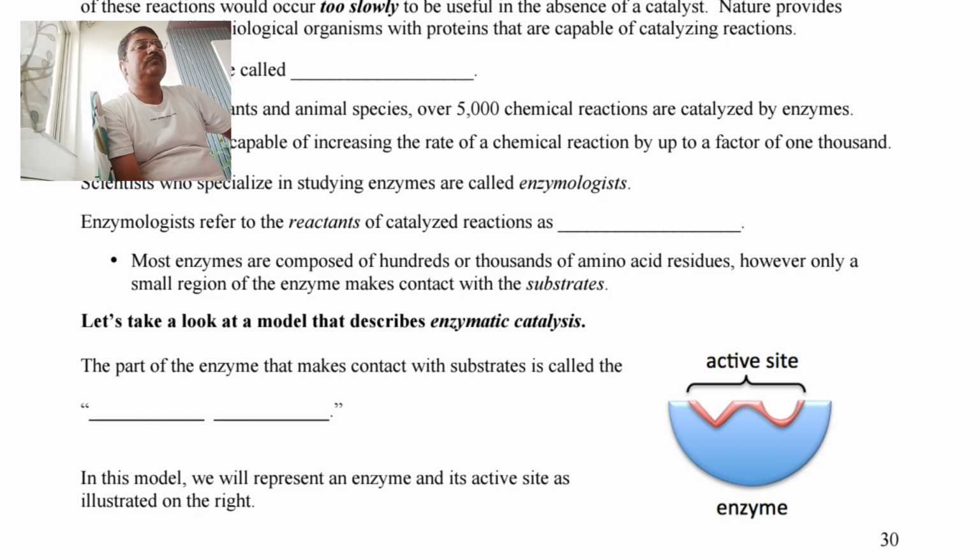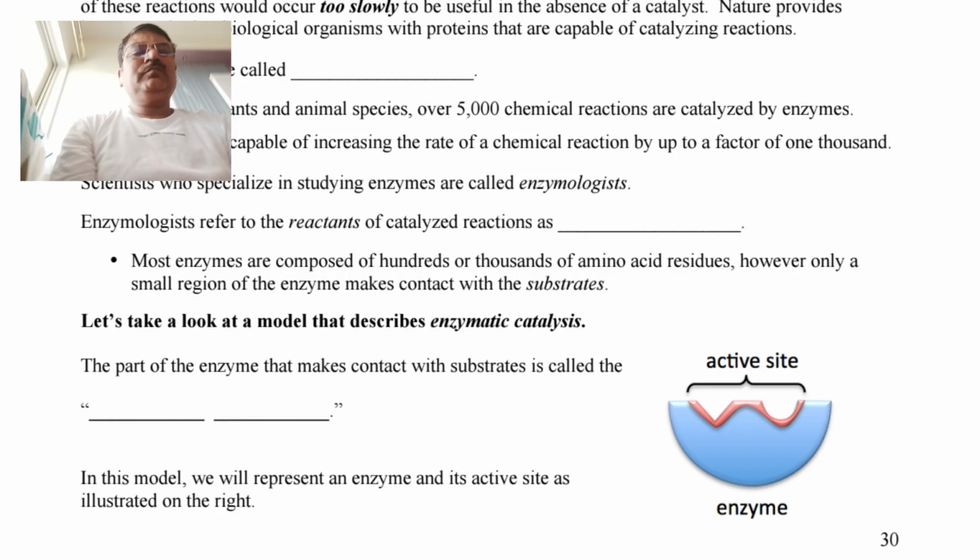Now see, most of the enzymes are composed of hundreds or thousands of amino acids.